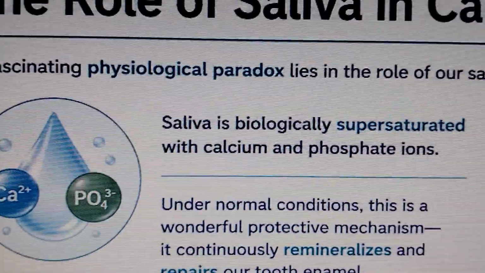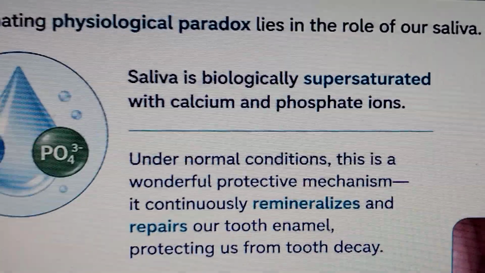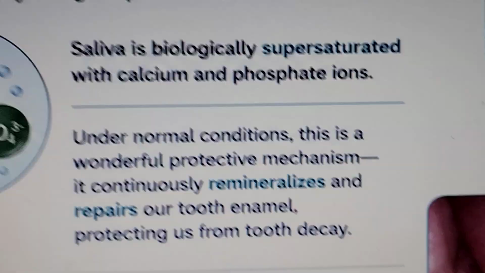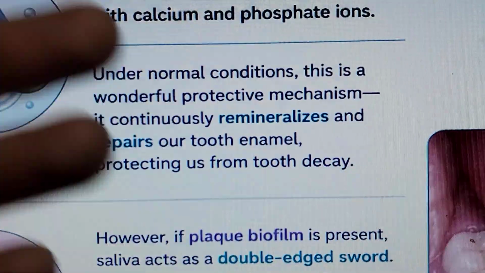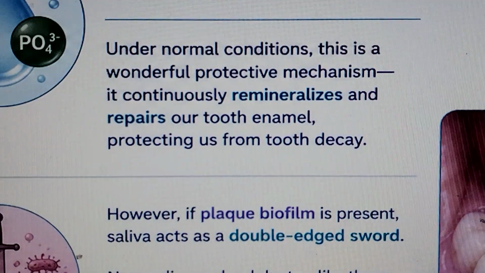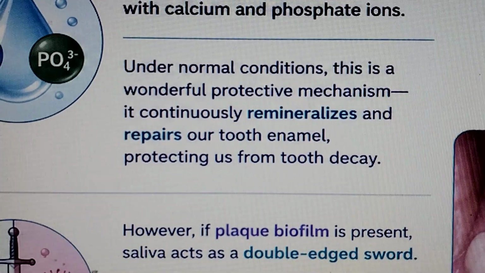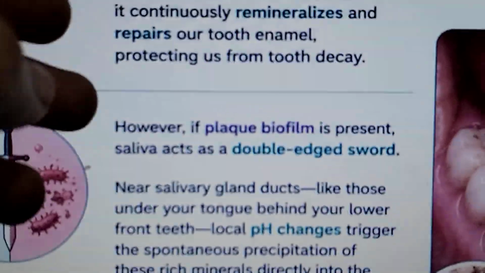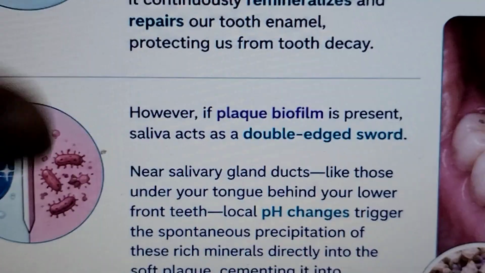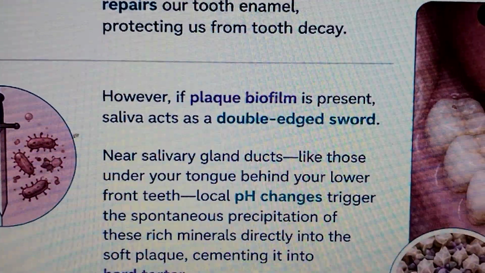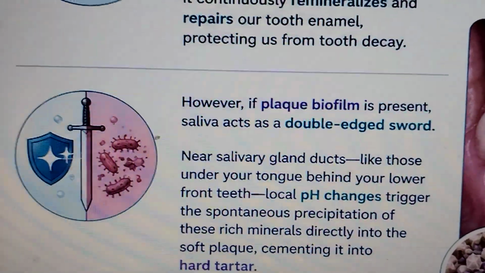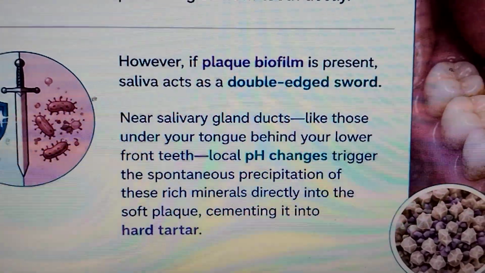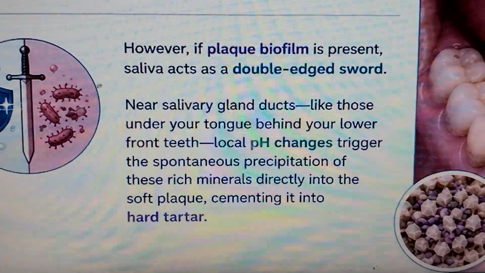A fascinating physiological paradox lies in the role of our saliva. Saliva is biologically supersaturated with calcium and phosphate ions. Under normal conditions, this is a wonderful protective mechanism. It continuously remineralizes and repairs our teeth, protecting us from decay. However, if the plaque biofilm is present, saliva acts as a double-edged sword near salivary gland ducts, like those under your tongue, behind your lower teeth.